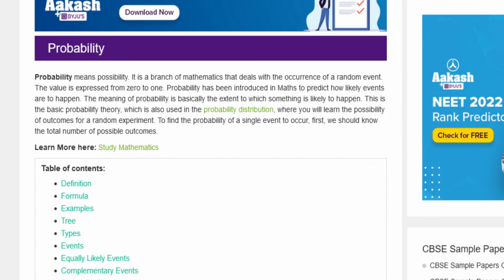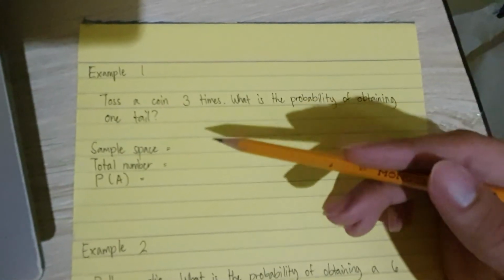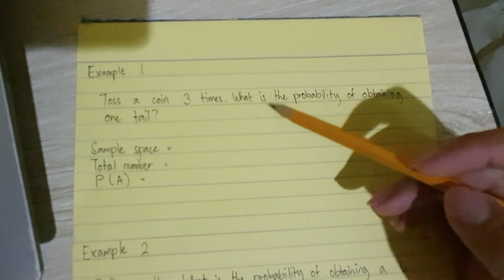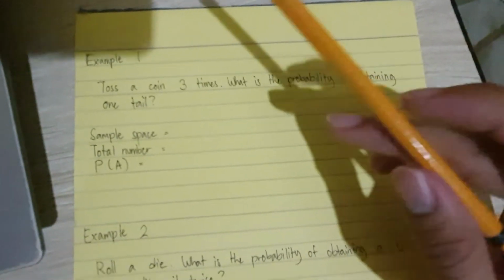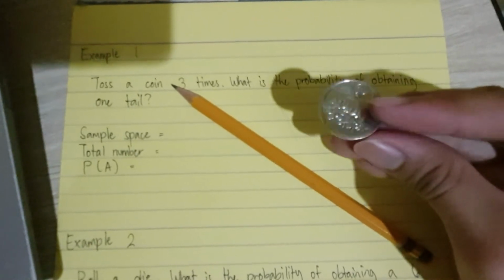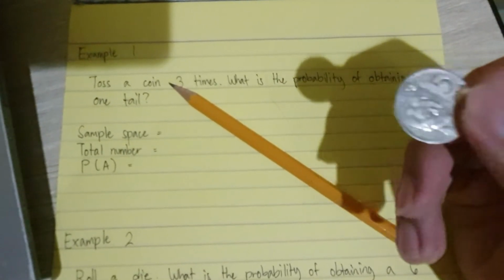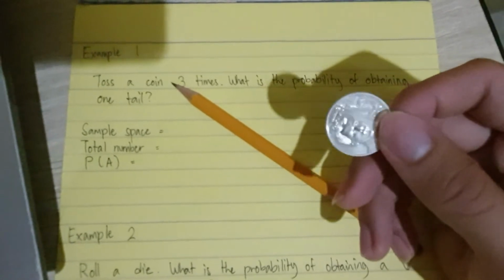This basic probability theory is also used in the probability distribution, where one would learn the possibility of outcomes for a random experiment, basically to know which of the two or more outcomes of a specific experiment is going to happen. For example, you're going to pick a white bottle. Is it going to be distilled alcohol or bleach? So, for example, toss a coin 3 times. What is the probability of obtaining one tail? Heads and tails. All we have to do is find the probability of obtaining one tail for every toss.